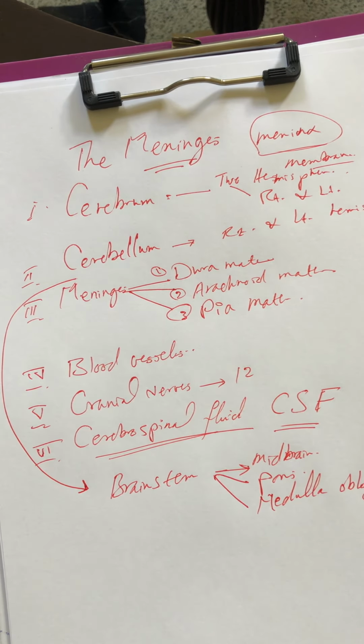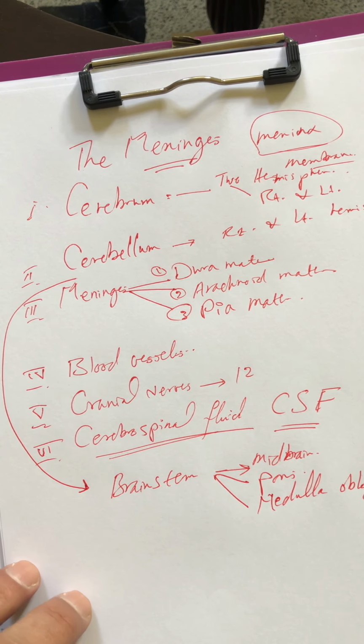All these contents are protected and covered by membranes, and these membranes, our subject now, are called the meninges.